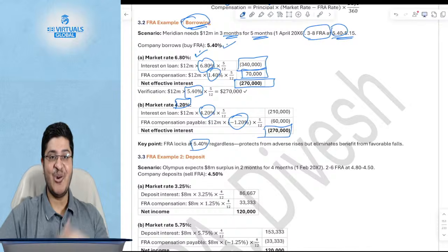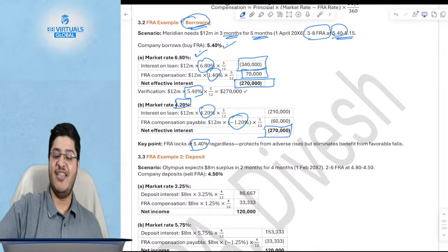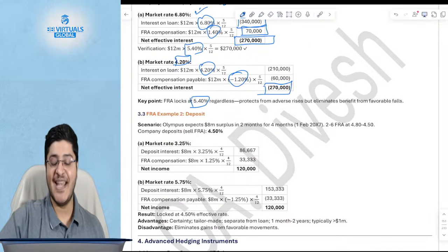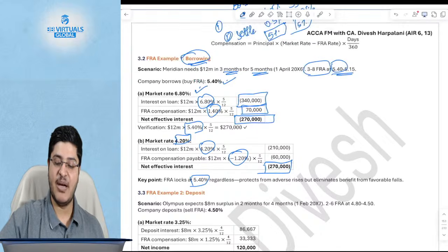This is a question where you already know the answer. You can easily check the answer. This is as easy as it gets. Okay, so I hope this part is clear, guys.